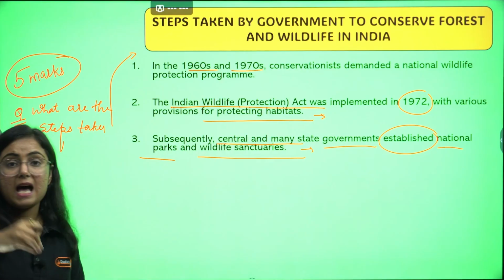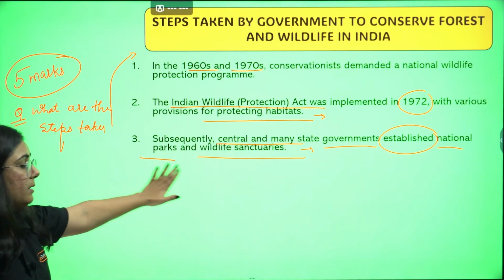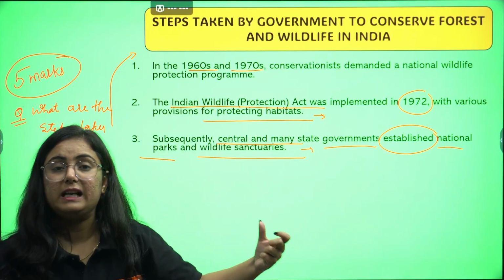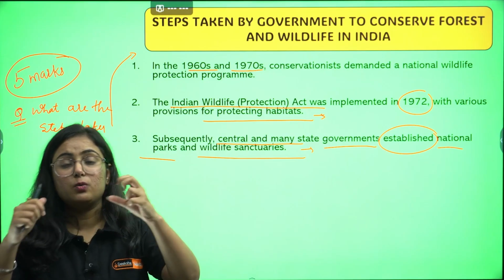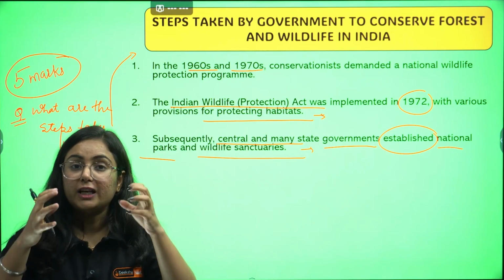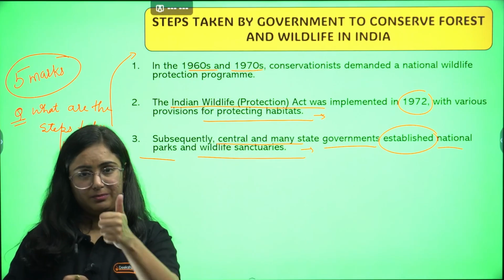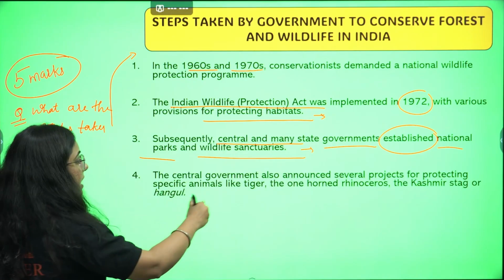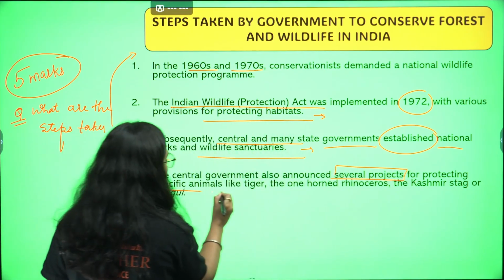Right now India has more than 100 national parks, right? So it started from that time that various national parks and wildlife sanctuary areas were declared protected. In those areas the habitats were kept protected so that no one can hunt them, poach them, kill them or illegally trade them. Getting my point? So this was the third step taken. The central government also announced several projects for protecting specific animals.